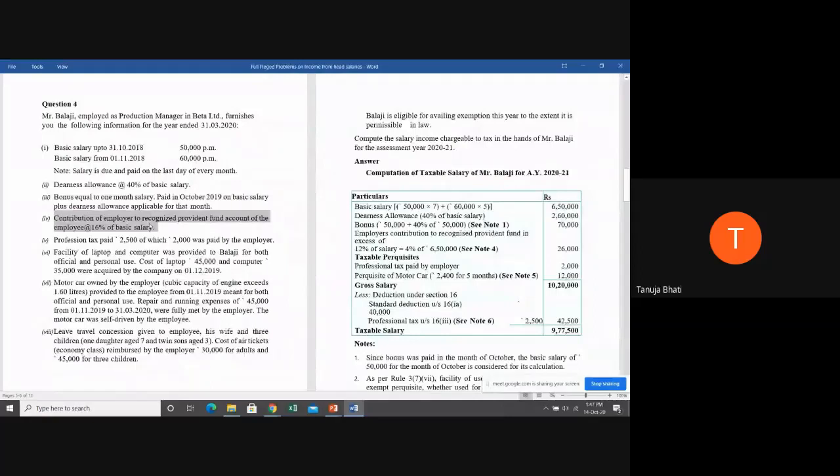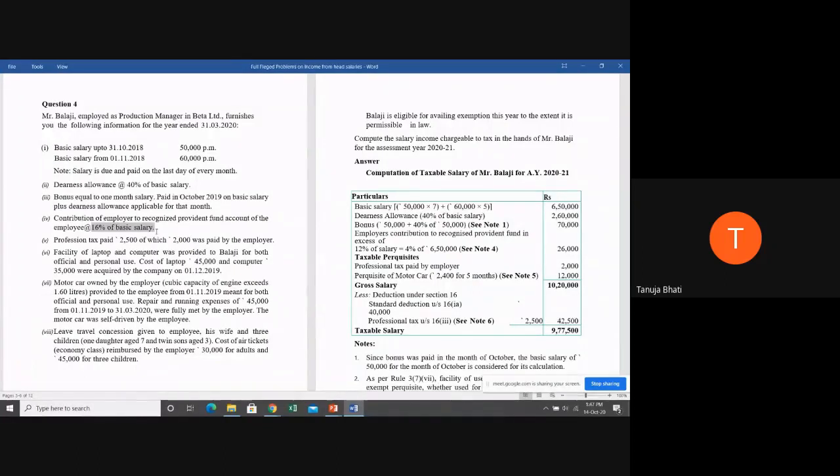If you all remember, the provision says that up to 12% of contribution of the employer is exempt. If he is contributing more than 12%, it is going to be taxable. Now, is it more than 12% he is contributing? Yes, ma'am. So he is contributing 4% extra of basic salary.